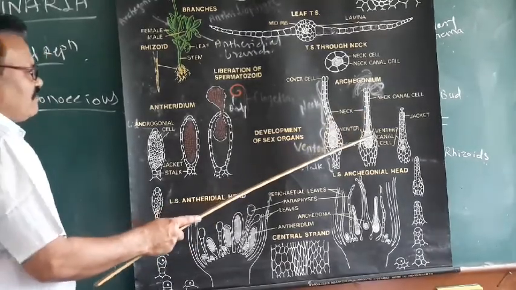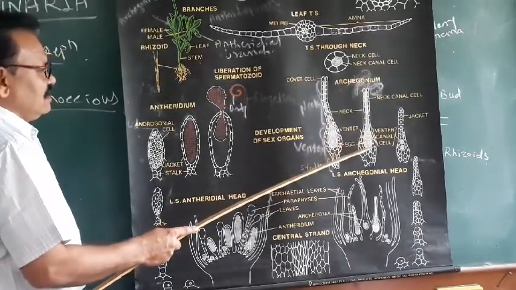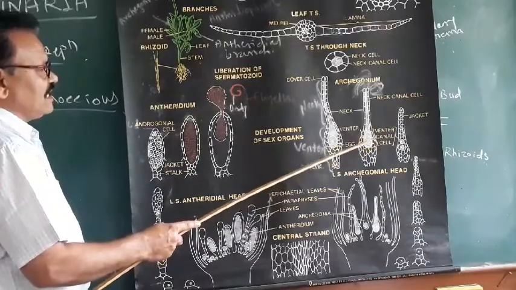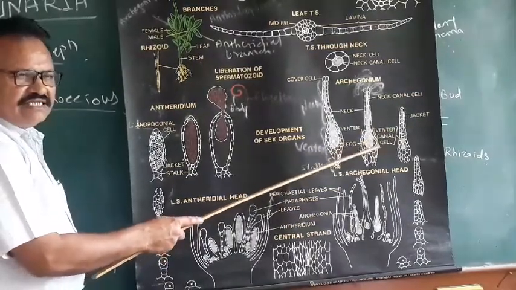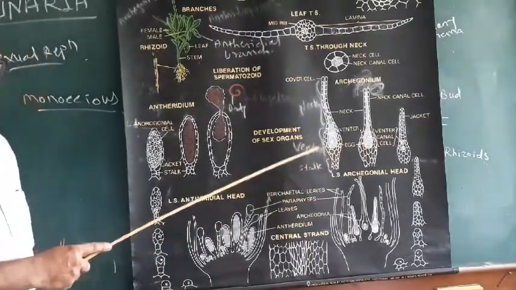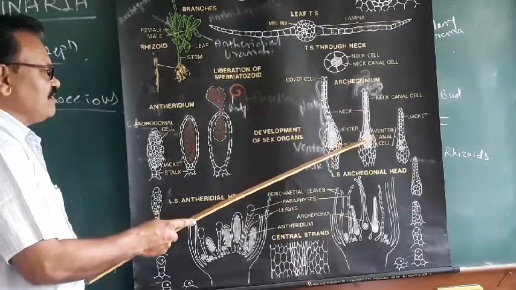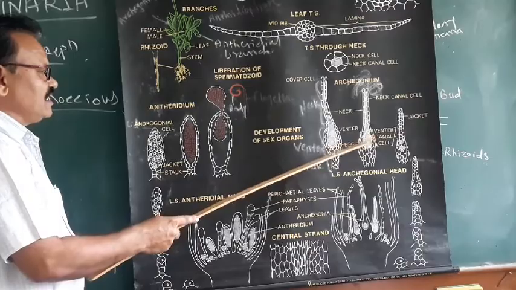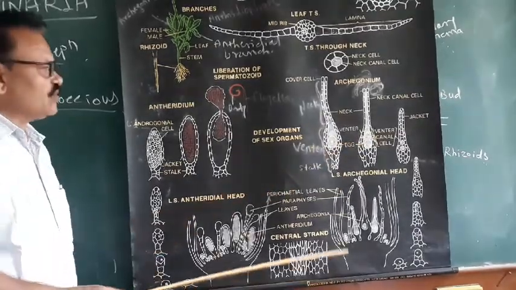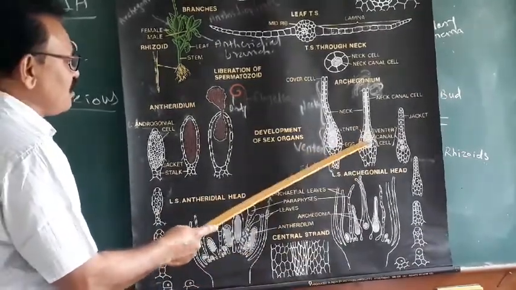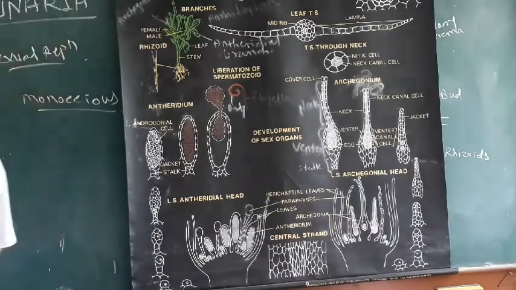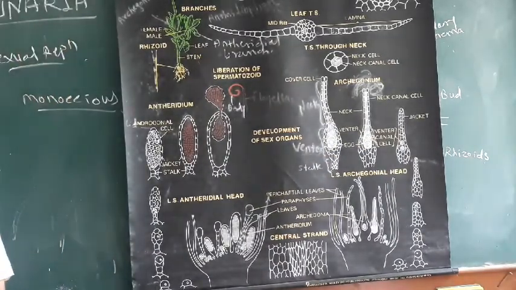The nuclei of the spermatozoid and the egg fuse with each other, and by the fusion of the male nucleus and female nucleus, fertilization occurs, and the product of fertilization, the zygote, is formed. The zygote which is formed is diploid. In this way sexual reproduction in Funaria takes place.